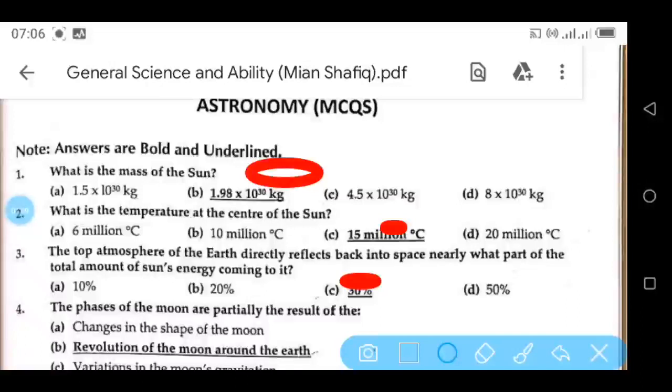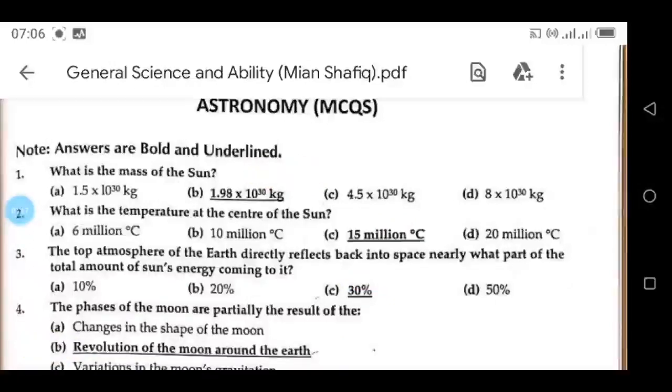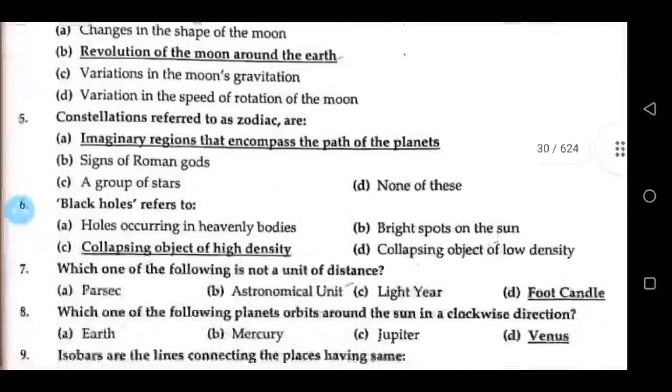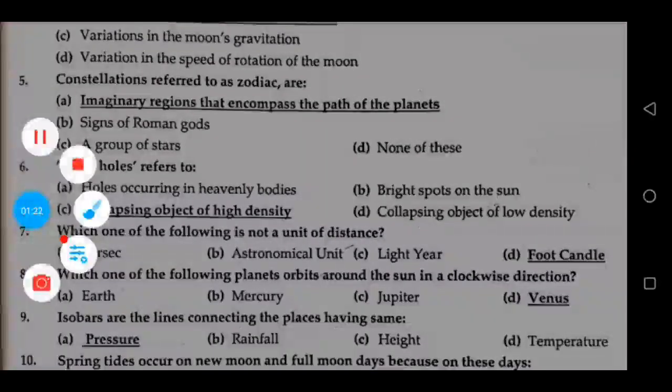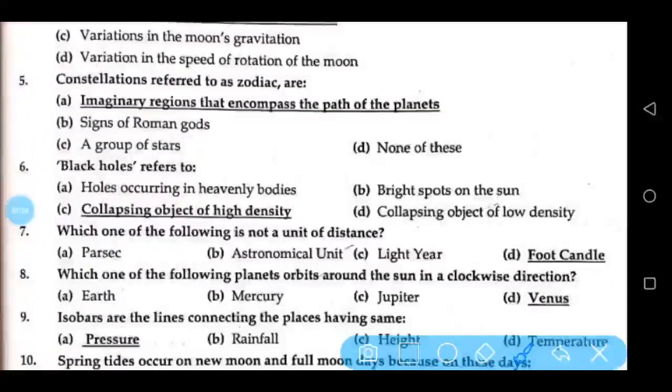The phases of the moon are partially the result of the revolution of the moon around the earth. Constellations, referred to as zodiac, are imaginary regions that encompass the path of the planets. Black holes refers to collapsing objects of high density. Which one of the following is not a unit of distance? Foot candle.